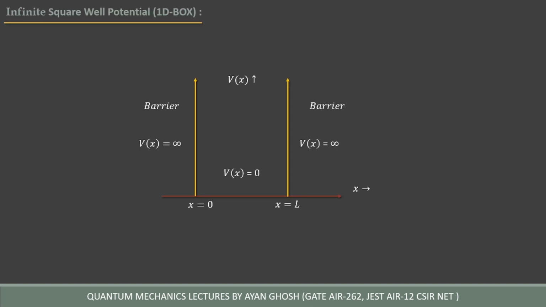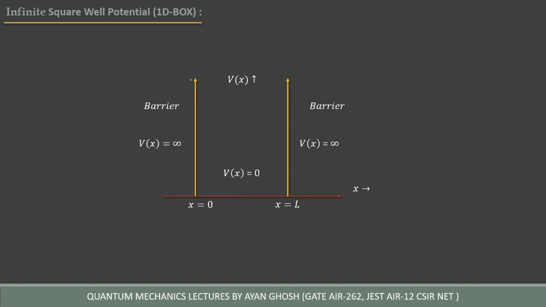Okay, so today the topic is infinite square well potential. So you can see here this is the shape of infinite square well potential. Why do we call this infinite and why well?